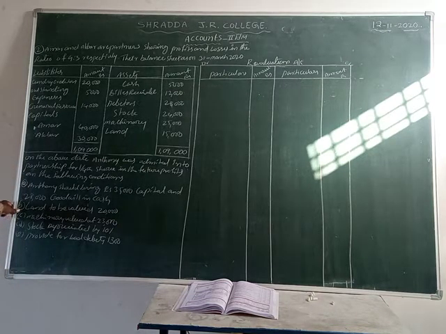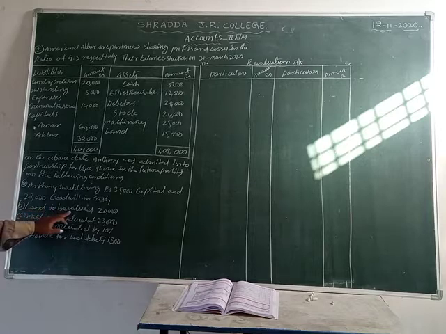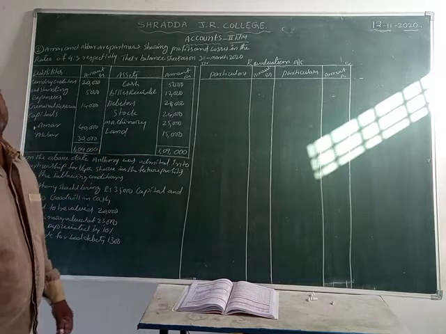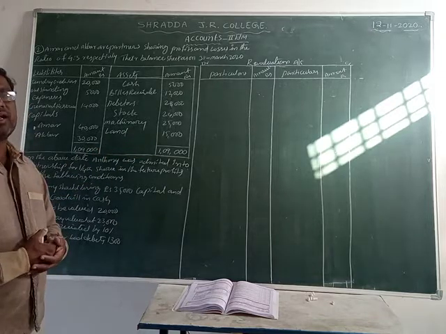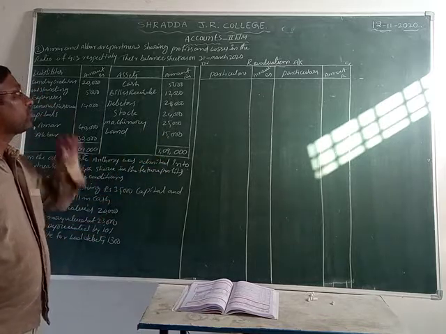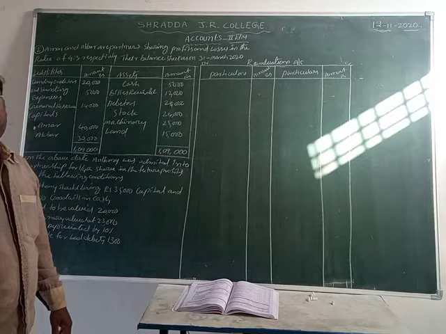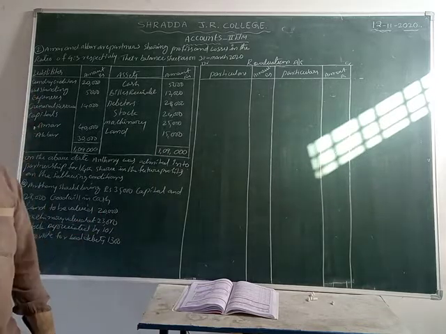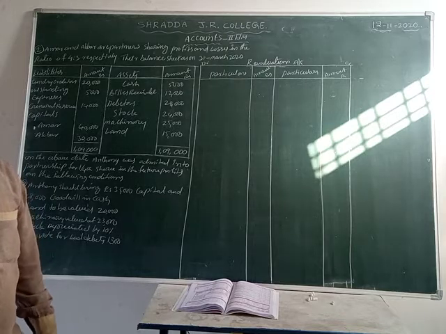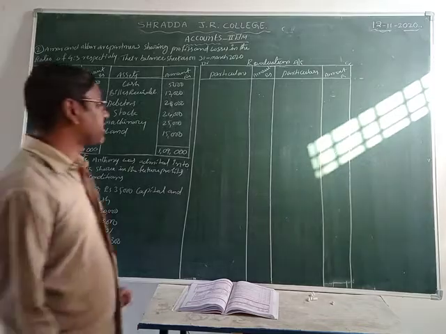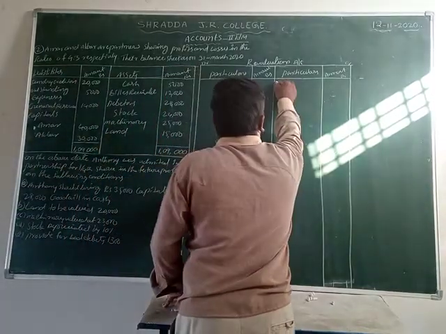Second adjustment. What is that? Land to be valued at 20,000. Before, what was the value? 15,000. The land value was 15,000 as of 31st March 2020. Present value is how much? 20,000. So that land value is increased. That's why we record it on which side? Credit side.